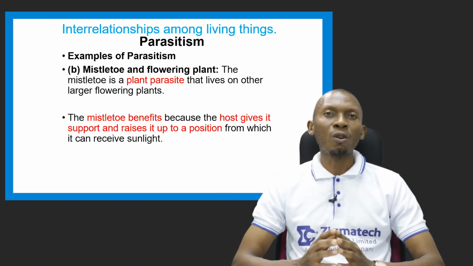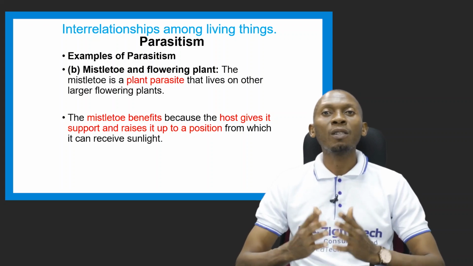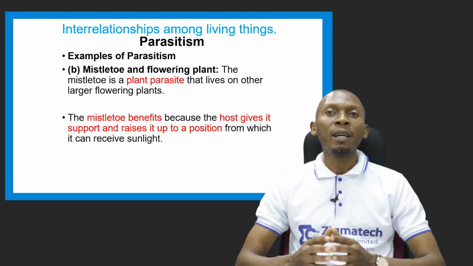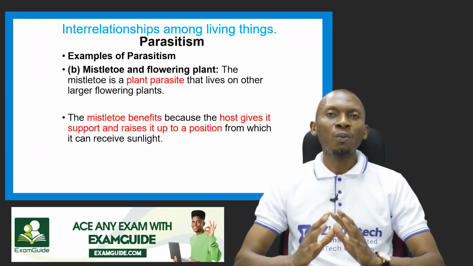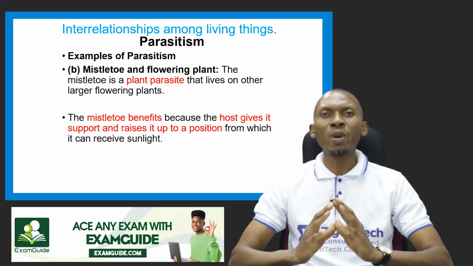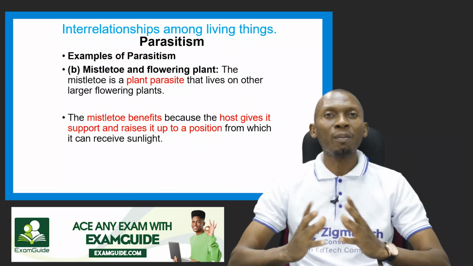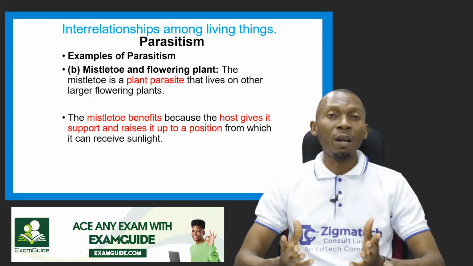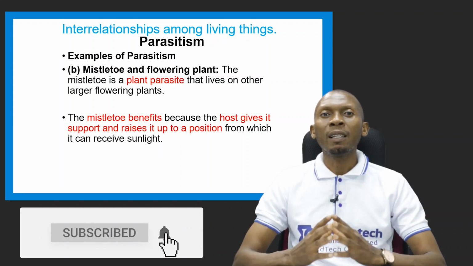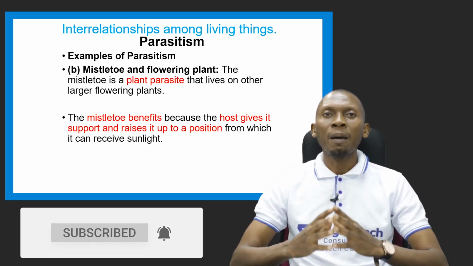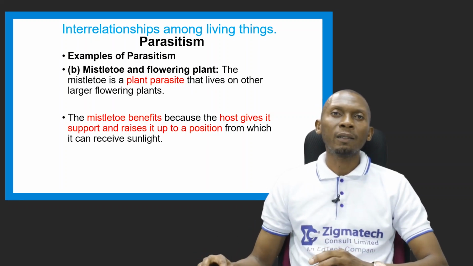How does it benefit? The host, which is the flowering plant, provides support and raises up the mistletoe, which puts it in a position where it's exposed to better sunlight. And remember, green plants manufacture their food in the presence of sunlight. So the mistletoe will thrive and flourish better than the flowering plant.